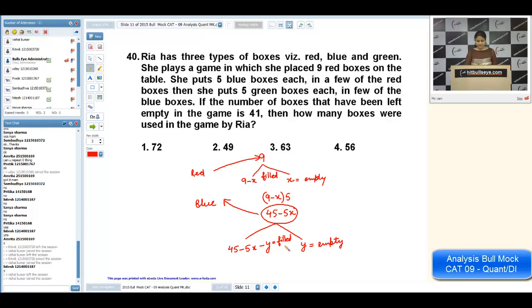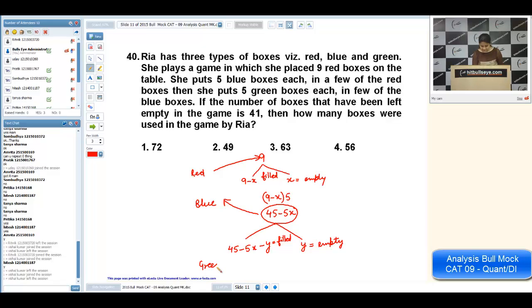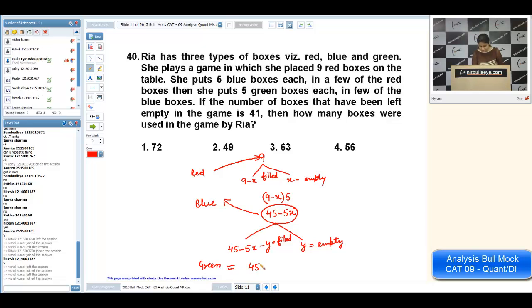Now, in these filled blue boxes, she is putting 5 green boxes each. So, how many green boxes are there? It will be 45 minus 5X minus Y into 5. These are green boxes and all of them are empty. Are you okay with this?